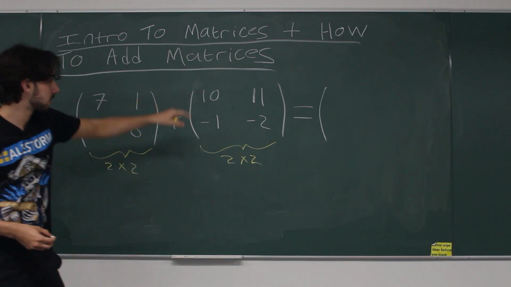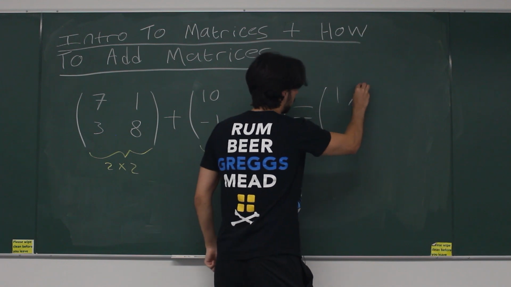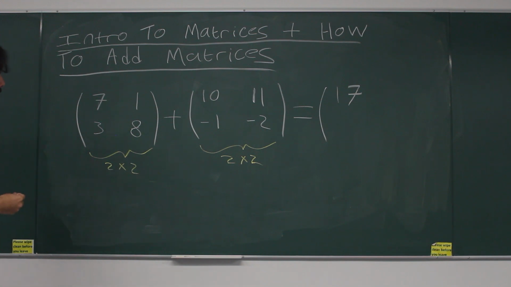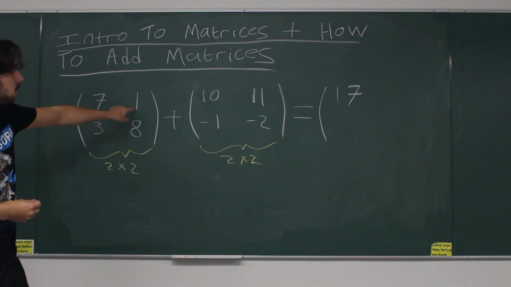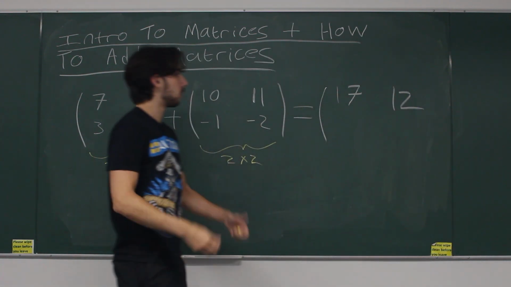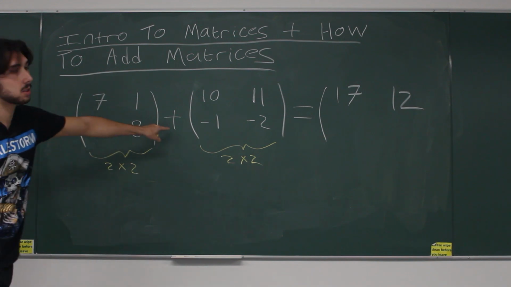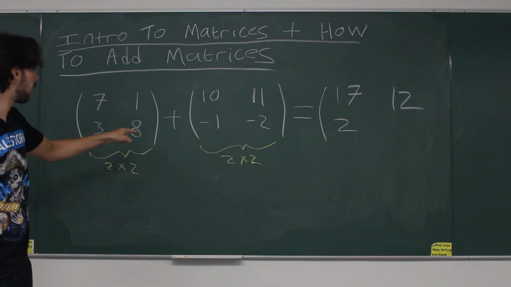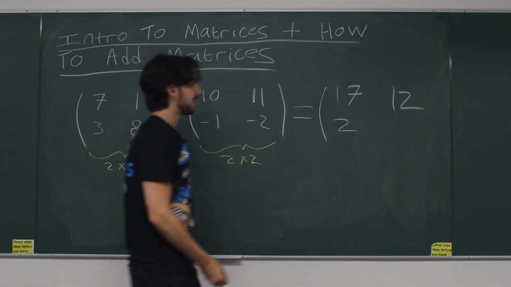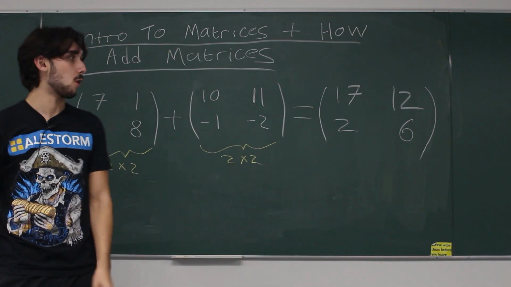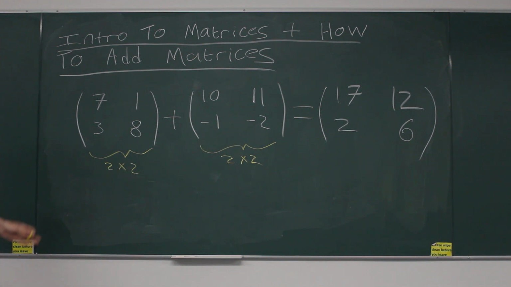So 7 plus 10 is 17, so you put a 17 in the top left of the sum matrix. And you have a 1 plus an 11, so that's 12. That goes in the top right of the final result. 3 plus negative 1 is the number 2. And 8 plus negative 2 is the number 6. So all in all, this is the result. Okay, so it's very, very simple, very straightforward how you add matrices together.